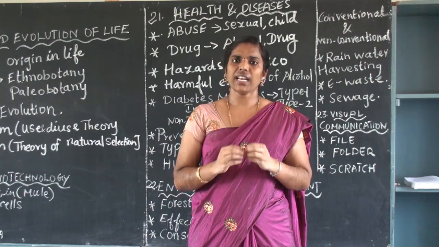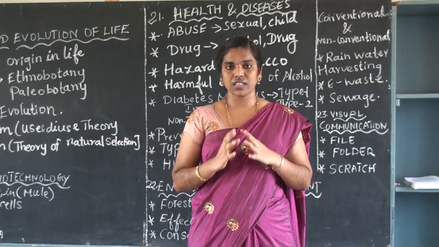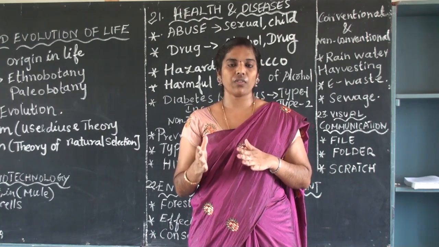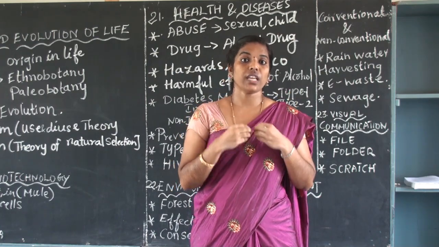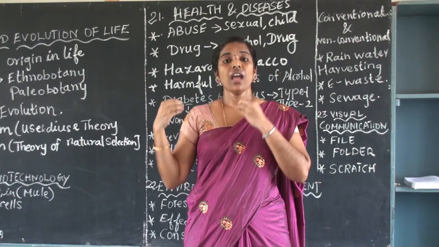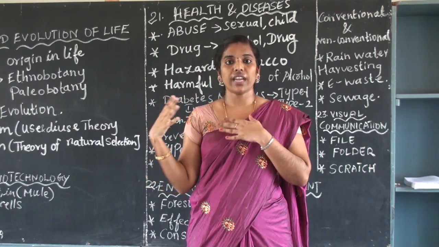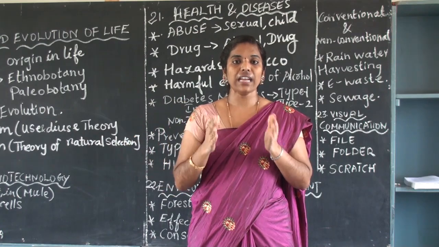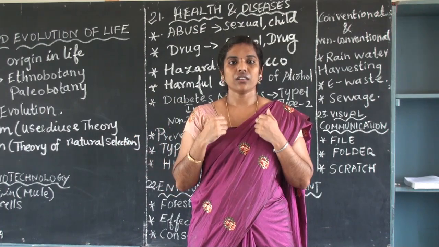You can get good marks very easily in science, because it is 75 out of 75. If you focus on physics, you will get 28 marks. If you focus on chemistry, you will get 28 marks. And if you focus on biology, you will get more than 40 marks. You can separate it and learn.